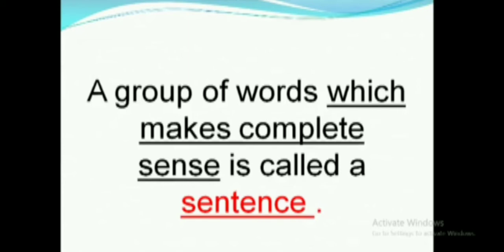Some of them are jumbled ones which are not arranged in an order. But when we arrange the words in an order and it gives complete sense, meaning we get some meaning out of that sentence, then only in that condition do we call it a sentence.